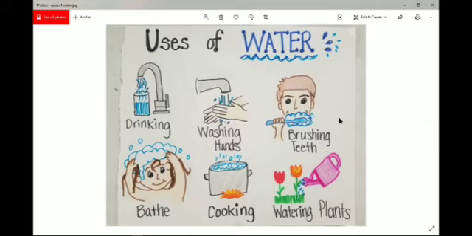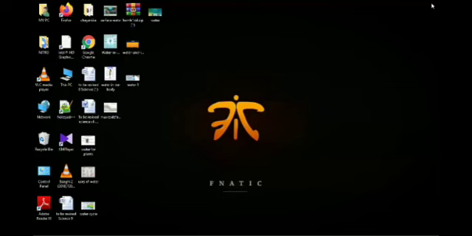Now, is water necessary only for human beings and animals? It is also necessary for other organisms like plants. Yes, of course, water is also important for plants. Now let us see how plants use water in different ways.